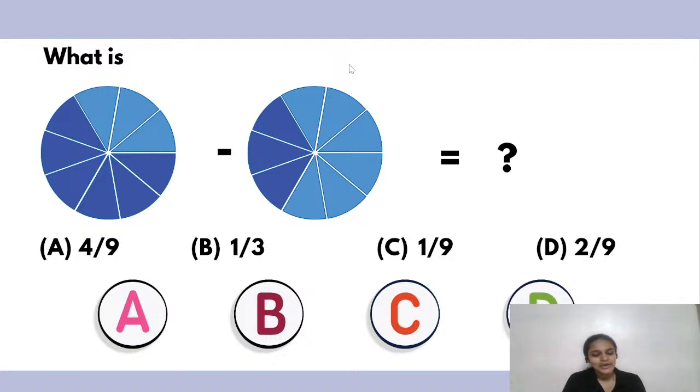Modipta is saying B. Sudarshan also says B. Let's wait for another minute for the other children also to calculate and let's find out whether D is the correct answer or B. I'm getting B also as the answer.